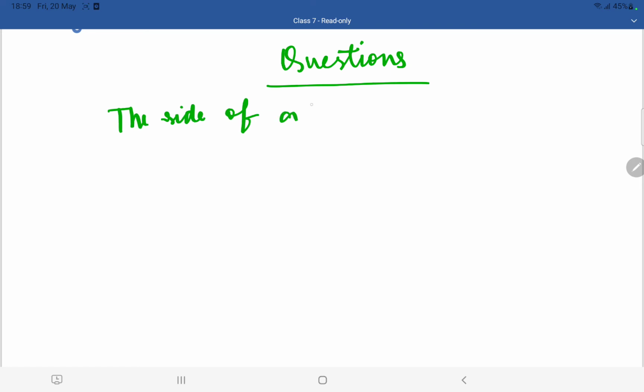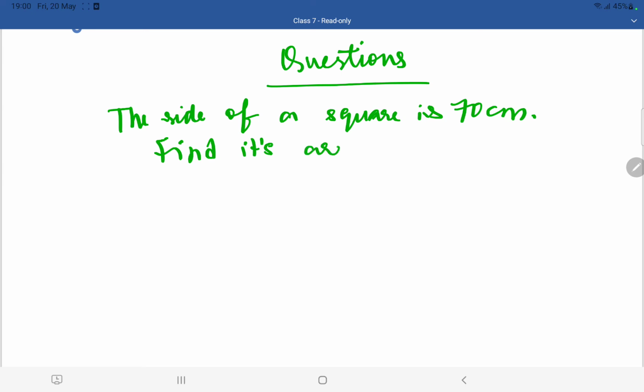So now let us solve some questions regarding the perimeter and area. Let us solve a few questions. So the question is, the side of a square is 70 centimeter. Find its area and perimeter. So children, I told you the formula. This is the question, this is the solution.